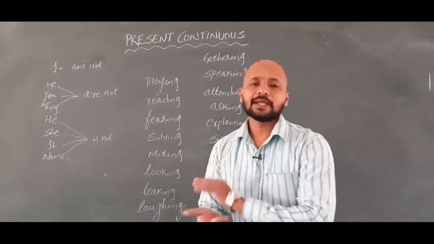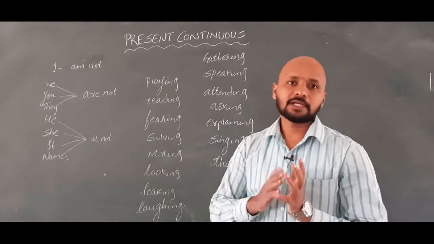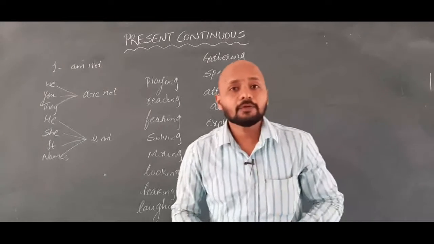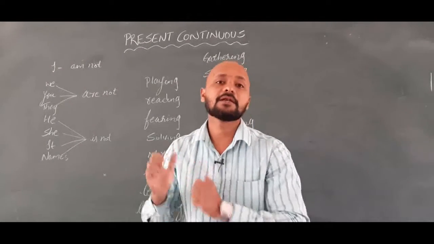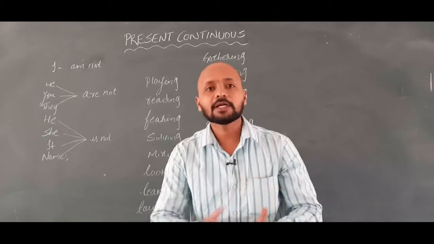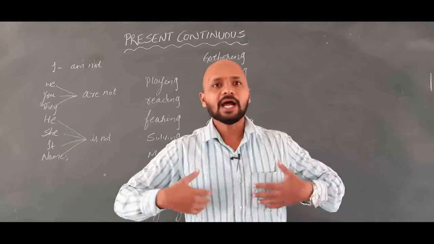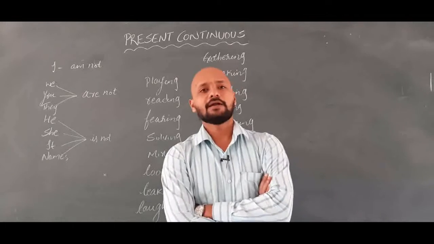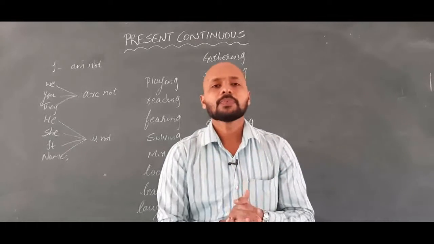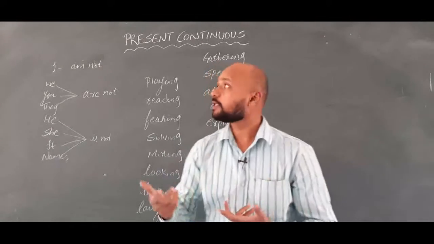Now let's go to the negative form of the sentences in the present continuous. What is meant by the negative form of sentences? The things you are not doing at present. If you are doing something, that is present continuous. You are doing it right now. I am teaching. I am not teaching. Means I will be standing silently. So you have to understand what is meant by negative sentences.